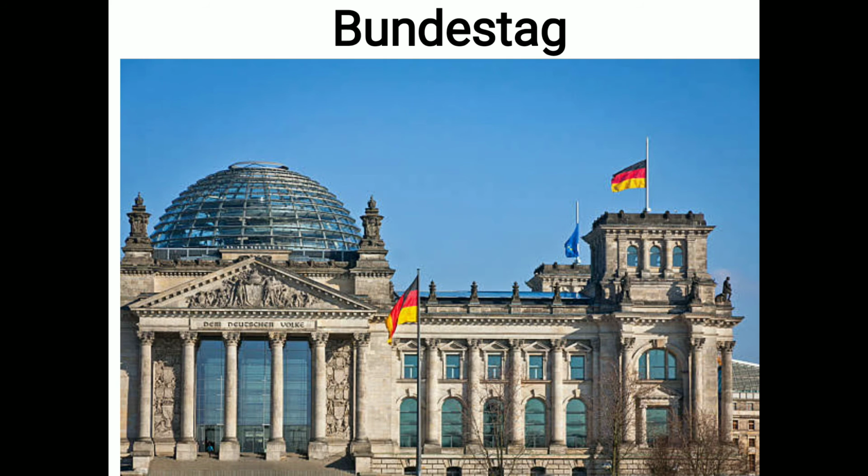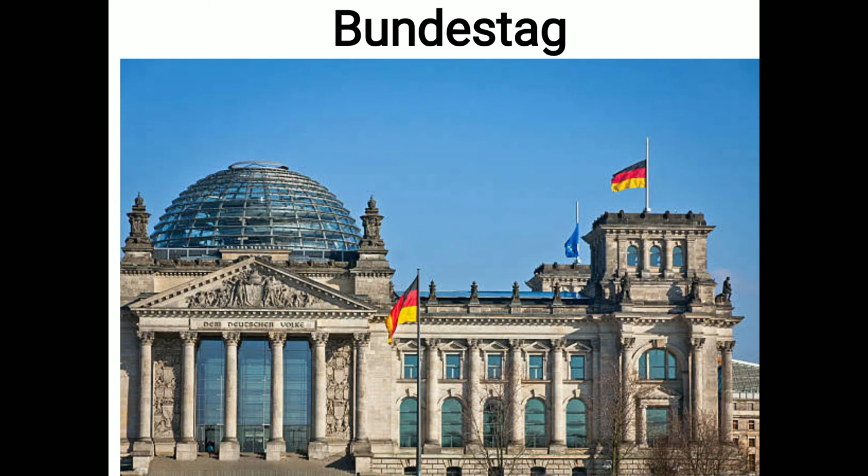Next is Bundestag. It is the federal legislative body in Germany. It was established in 1949 as the successor of the earlier Reichstag. The most important tasks performed by the Bundestag are the legislative process and the parliamentary scrutiny of the government and its work. The members of the German Bundestag also decide on the federal budget and deployments of the Bundeswehr outside Germany.